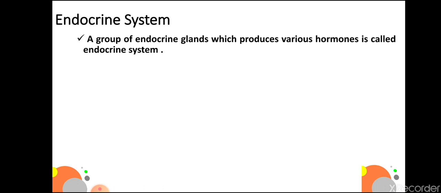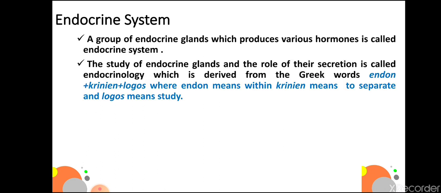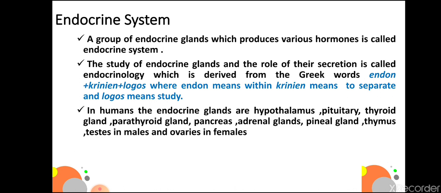Endocrine system. A group of endocrine glands which produce various hormones is called endocrine system. The study of endocrine glands and the role of their secretion is called endocrinology, which is derived from the Greek word endon plus crinin plus logos, where endon means within, crinin means to separate, and logos means study.